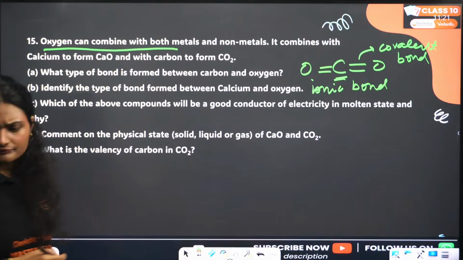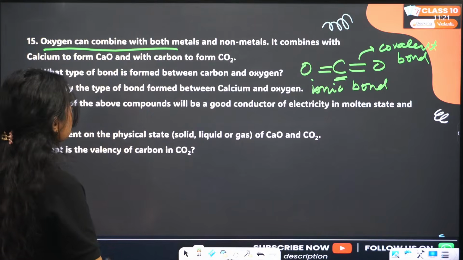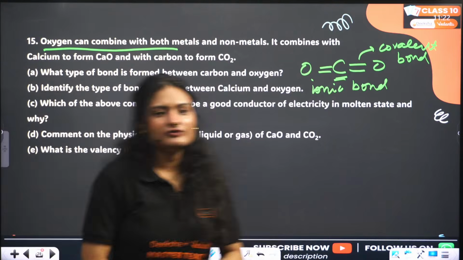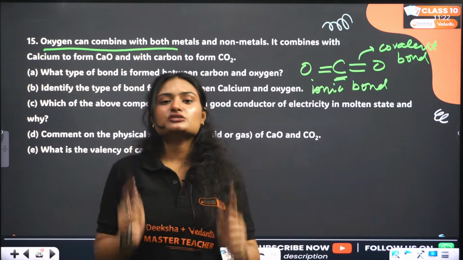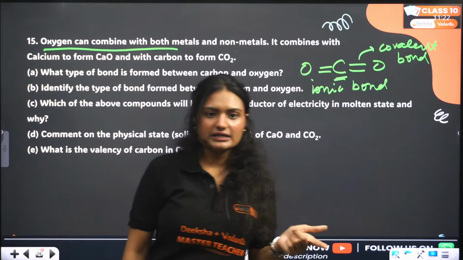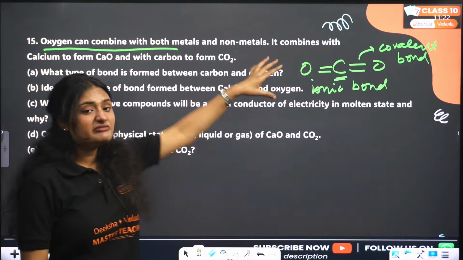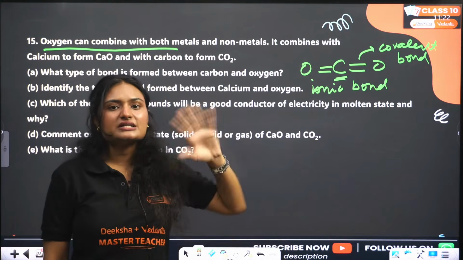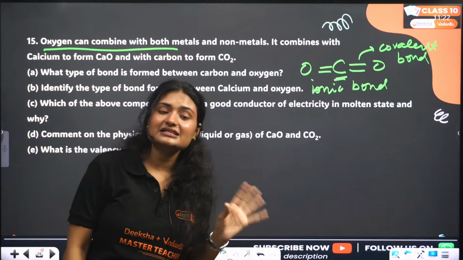Okay. Next question, which of the above compounds will be a good conductor of electricity in molten state and why? For conduction of electricity, again my dear kids, you need ions or electrons, right? Between carbon dioxide and calcium oxide, calcium oxide is ionic, so it has the ions, so it will conduct the electricity.